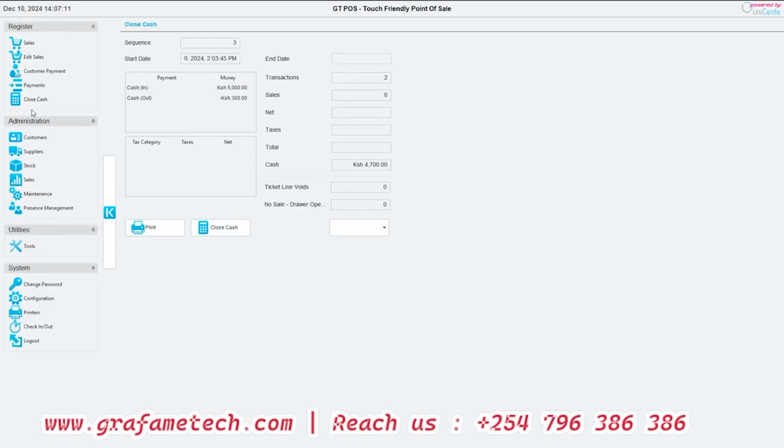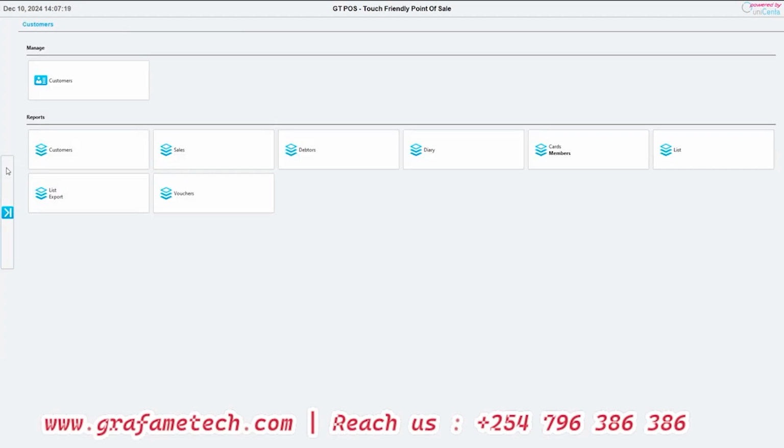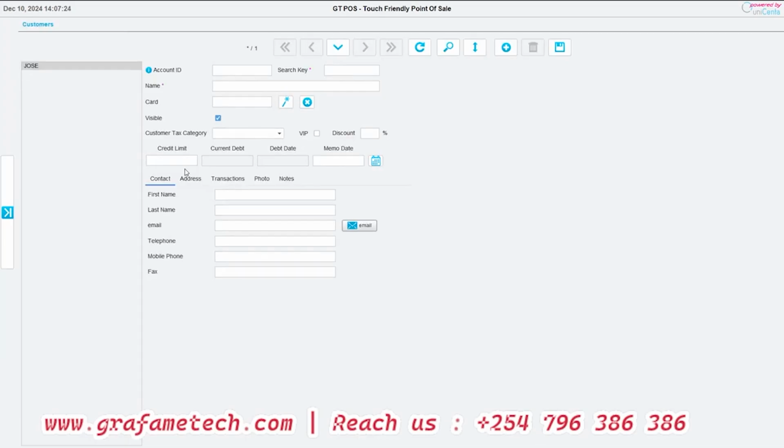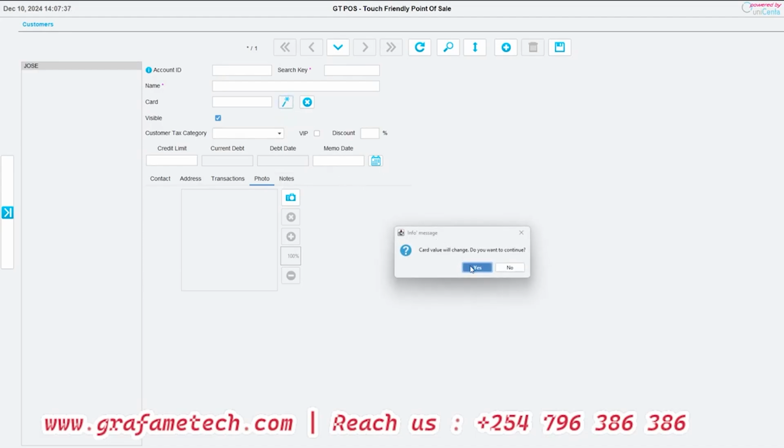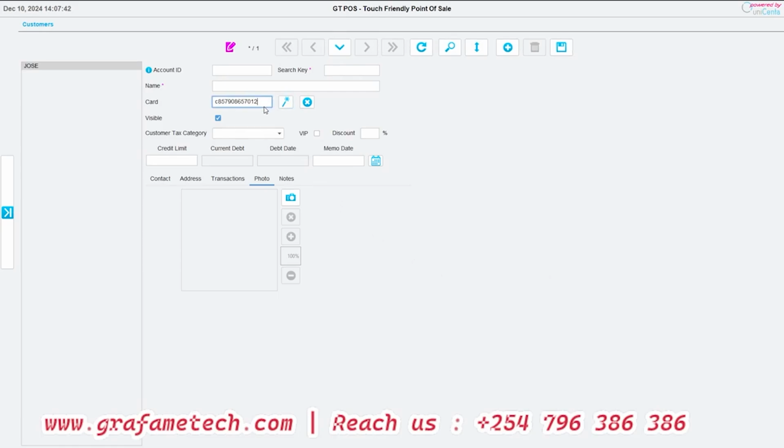Now, this is all that you need to know regarding the sales. You'll come to the administration bit and select customers. This is where we create the customer profiles. We can also view the transactions for these clients. See, we can also add photos and also notes. We can also be generating the customer cards, create key. You see, it will also be generating the cards. The system has a lot of potential.